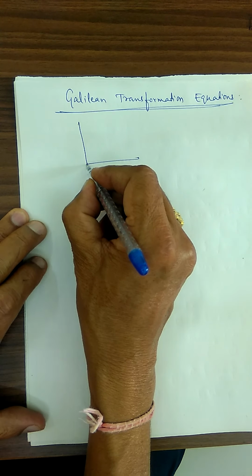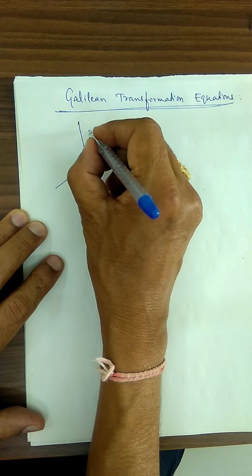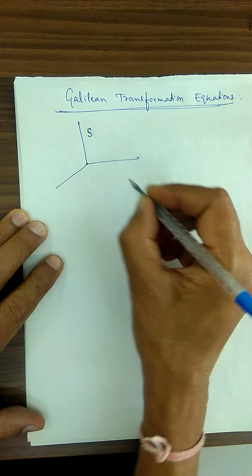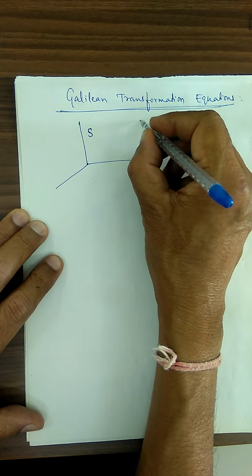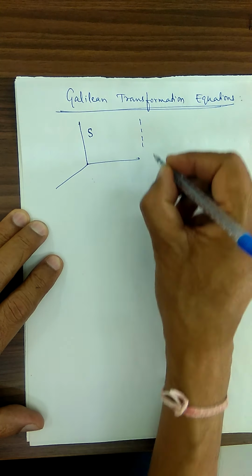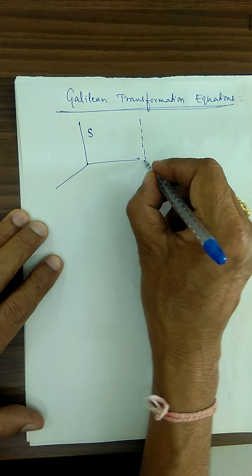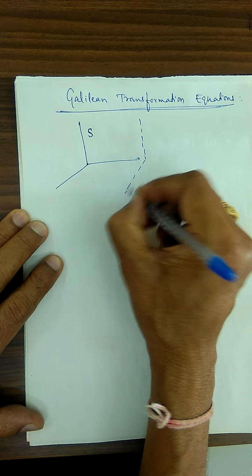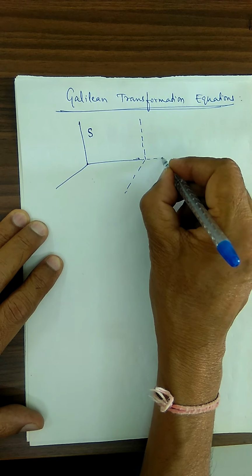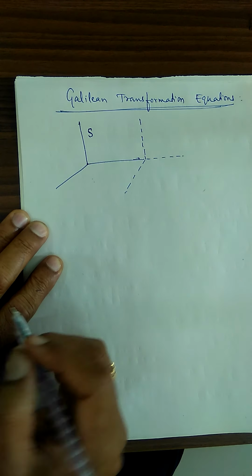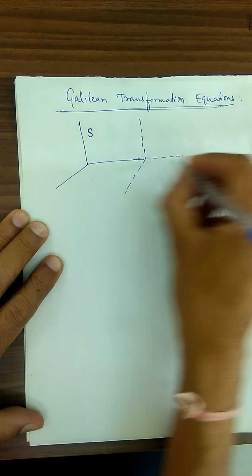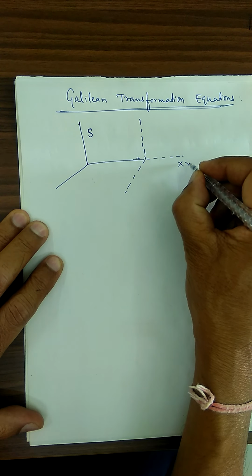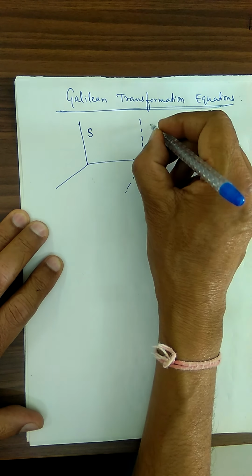This is one frame of reference. S is a frame of reference. S dash is another frame of reference. I am writing one more frame of reference here. This is having a common x-axis. X dash is a common x-axis.